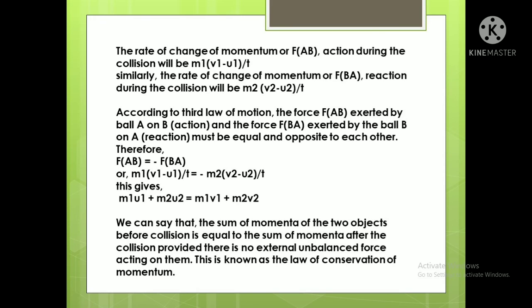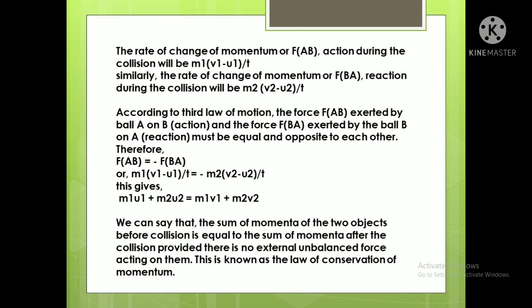We know this one, okay? Now similarly, the rate of change of momentum FBA, BA means from B to A, that is a reaction, meaning from both sides we have to collide each other, isn't it? So here it is m2 (v2 minus u2) by t.